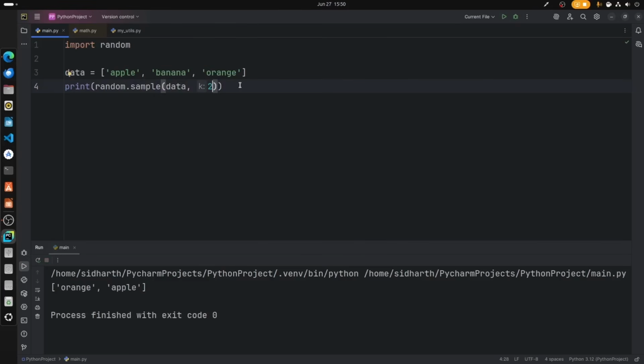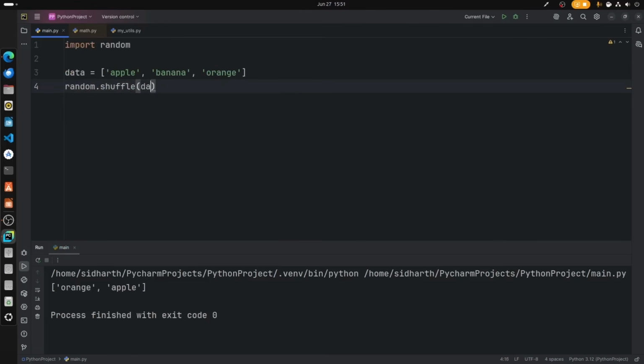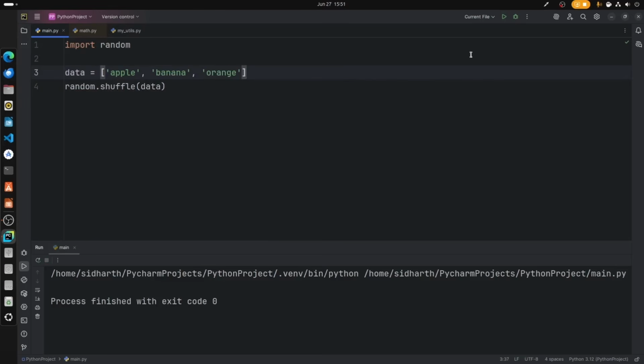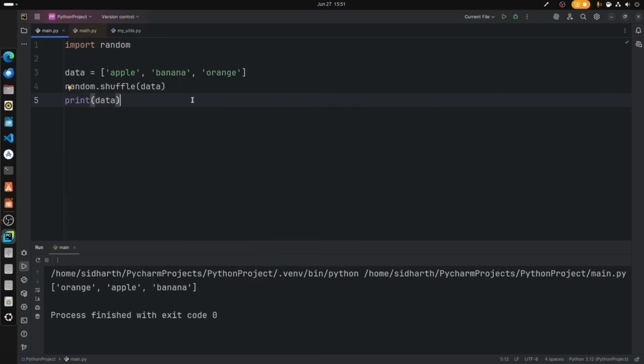Not only that, we can even have shuffle values. So what is shuffle anyway? Let me show you. We can go ahead and type random.shuffle. We are shuffling data. So now all these values will be shuffled. Let's print that. Nothing is happening because we need to print the values. So now after shuffling, I want to print the data. Let's run this. Orange, apple, banana. As you can see, the values are shuffled. Let's print them again and again. We get the values shuffled.